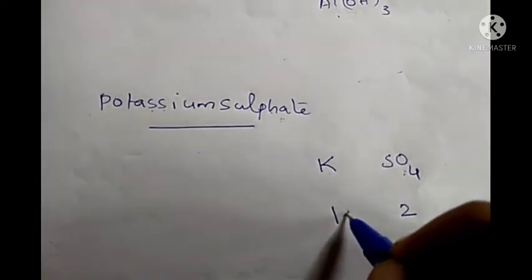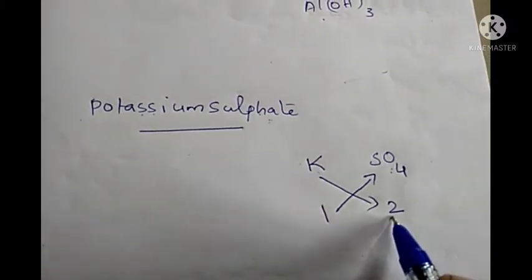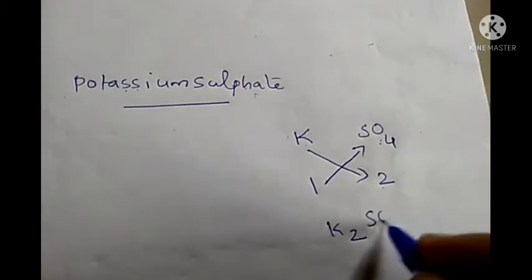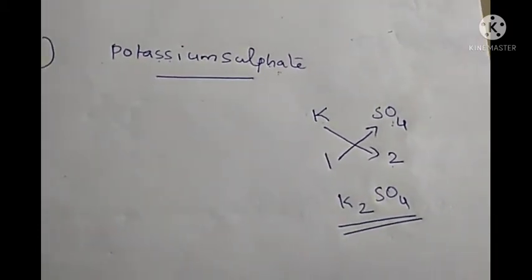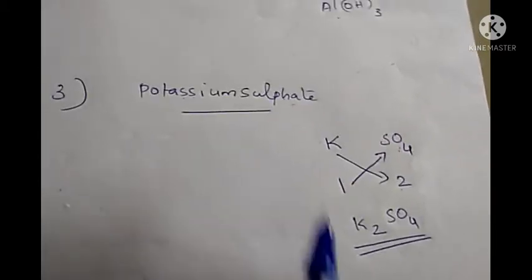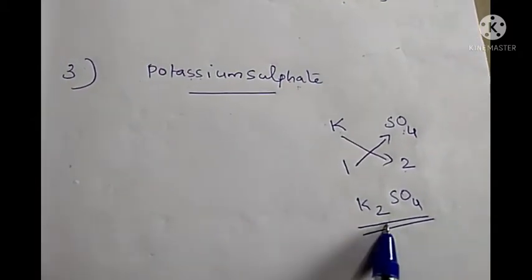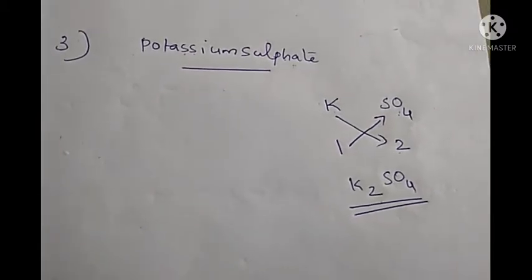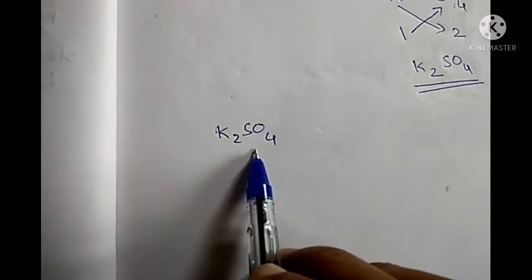Then what is the next step? To cross multiply. Okay. We have to cross multiply. So K into 2, K2. SO4 into 1, SO4 only. Okay. So this is the formula of potassium sulfate. So this is the way to find out the formula of potassium sulfate. Got that? So if we are given the name of a salt, first we have to find out its chemical formula using this method. Then after that we have to find out from which acid and base it is formed. Okay. So K2SO4 is the salt given.